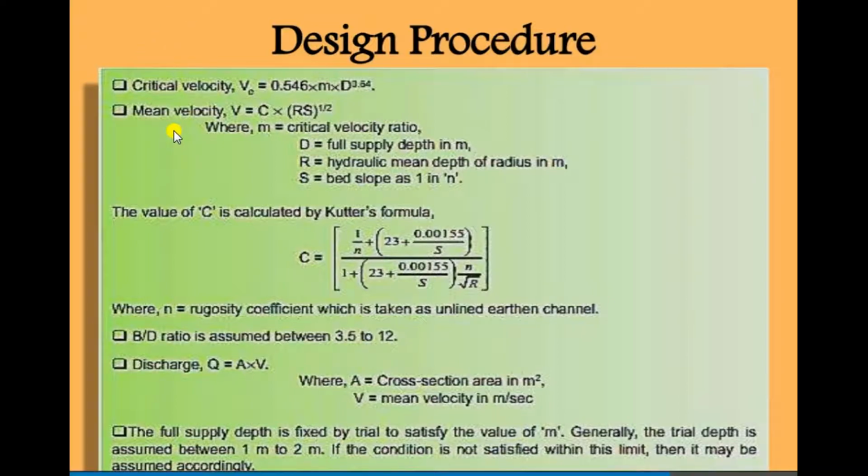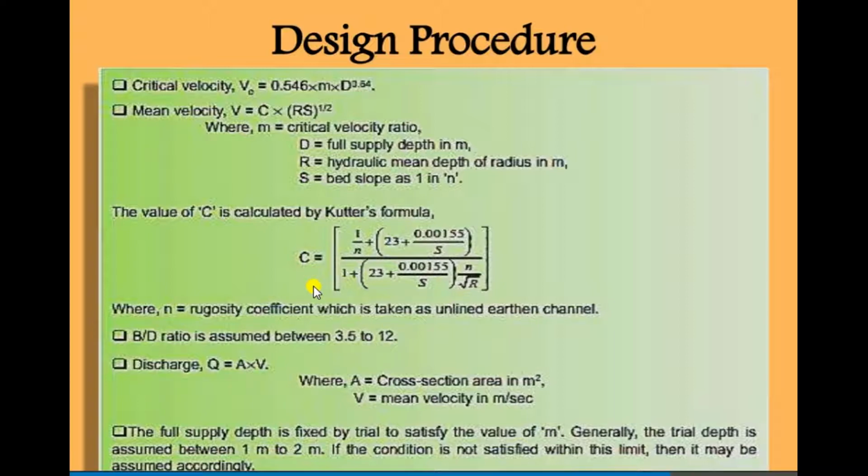The value of C is calculated by Kutter's formula: C is equal to (1/n + 23 + 0.00155/S), and that is the equation we use to find the value of C.